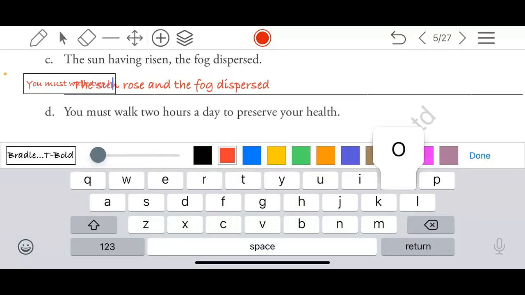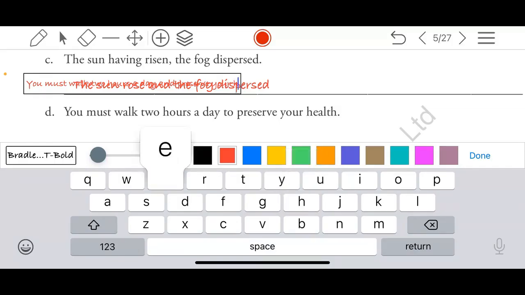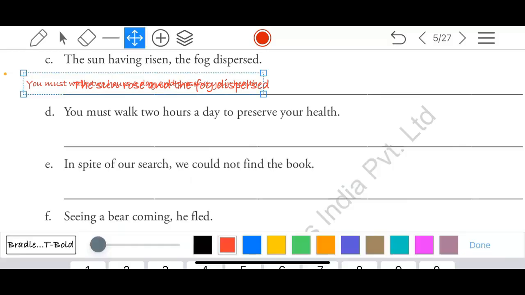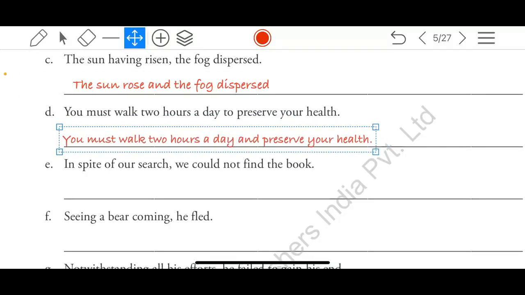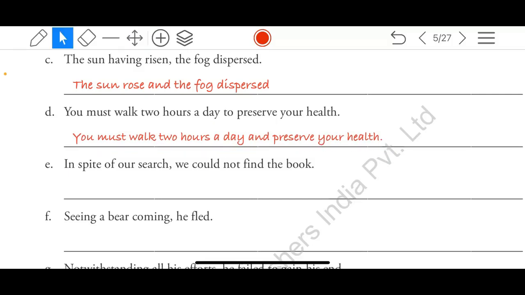2 hours a day, but it is just a saying. No one walks 2 hours a day. Do you? No, sir. No. Even if we have to go to the shop next door, we don't walk. I include myself. I don't consider myself an exception. I also do the same thing. Even if we have to go to the shop which is just a few meters away, then also a vehicle is taken.